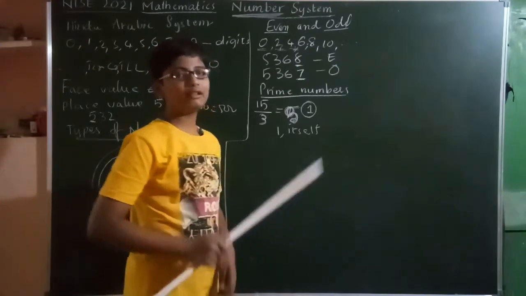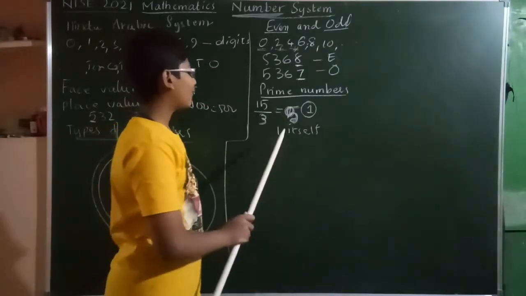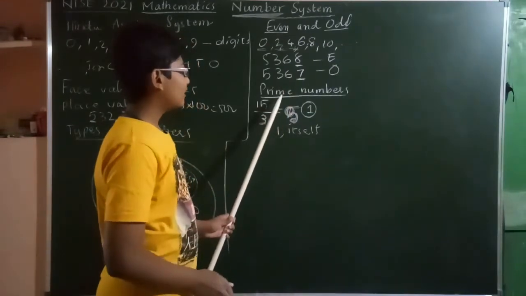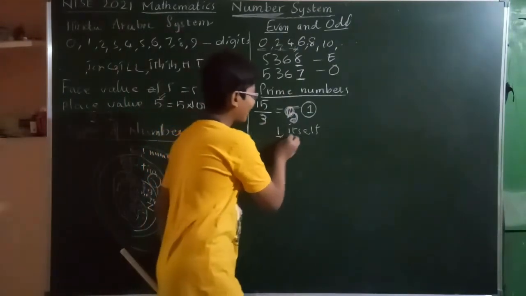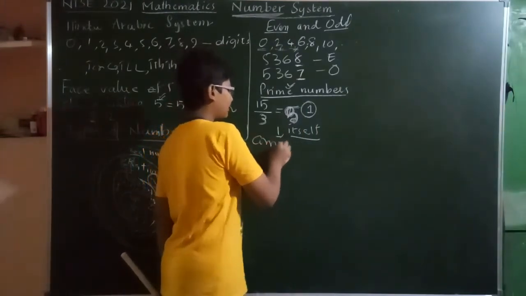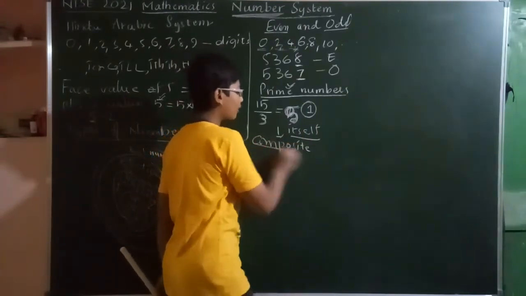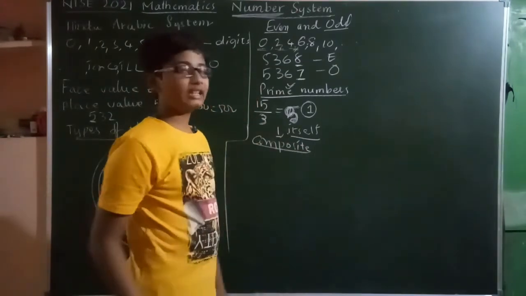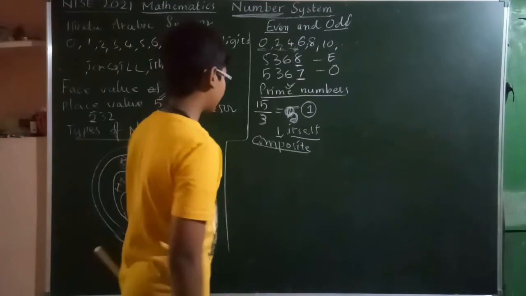Every number is a factor of itself, and one is a factor of every number. If there are only two factors, one and itself, then it is called a prime number. Composite numbers are nothing but the numbers with more than two factors, that is, more than one and itself. That is called a composite number.